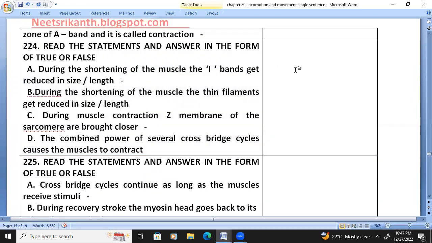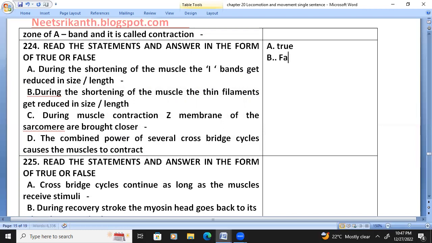During the shortening of the muscle, the I band gets reduced in size or length. True. During the shortening of the muscle, the thin filaments get reduced in length.